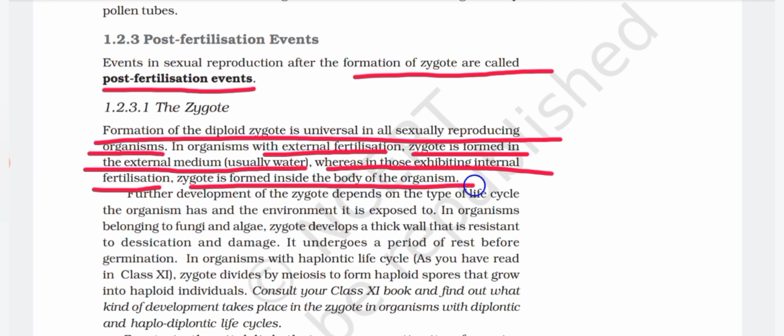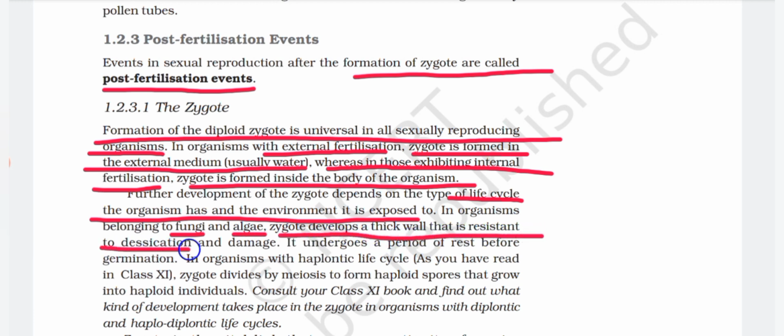Further development of the zygote depends on the type of life cycle the organism has and the environment it is exposed to. In organisms belonging to fungi and algae, zygote develops a thick wall that is resistant to desiccation and damage. It undergoes a period of rest before germination. In organisms with haplontic life cycle, as you have read in class 11, zygote divides by meiosis to form haploid spores that grow into haploid individuals.